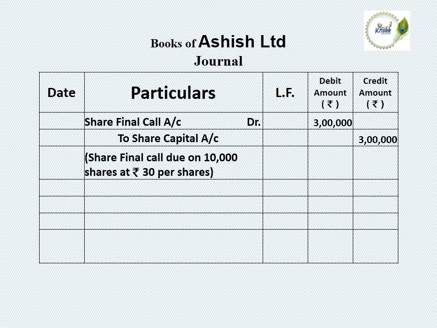Finally, we need to pass the journal entry for the amount received on final call. So when receiving the amount, we pass the journal entry: bank account debit 3 lakh, to share final call account credit 3 lakh.